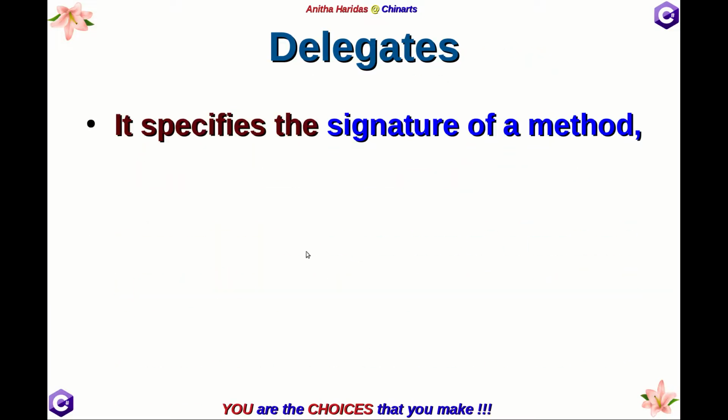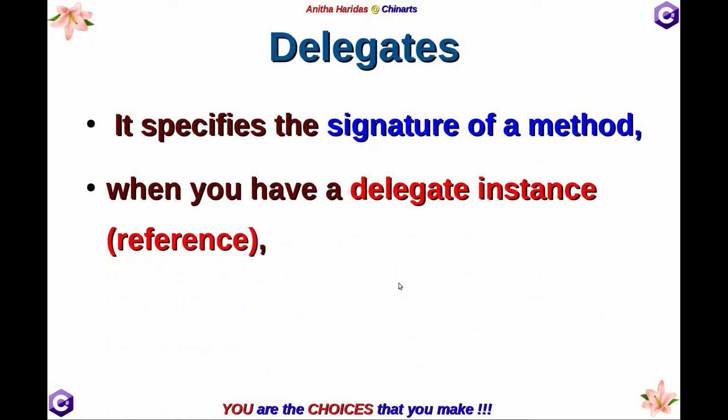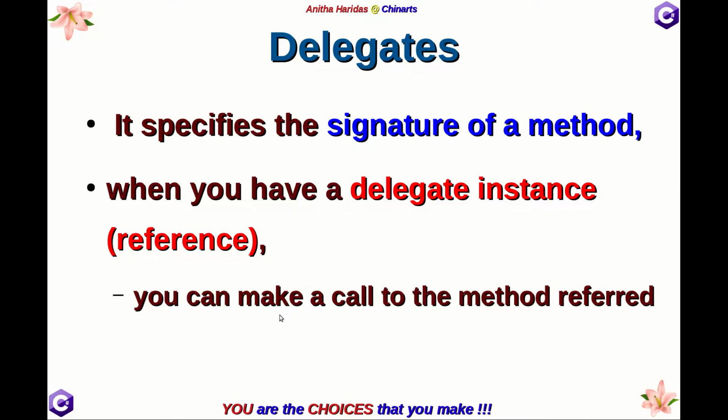Now when we take delegates, the delegates will be specifying only the signature of a method. What kind of method can be referred by a delegate? That is what you call as the signature of a method. So when you have a delegate instance or a reference created, the reference can make a call to the method referred, or you can say using the reference I can invoke the method which is being referred by the delegate instance.